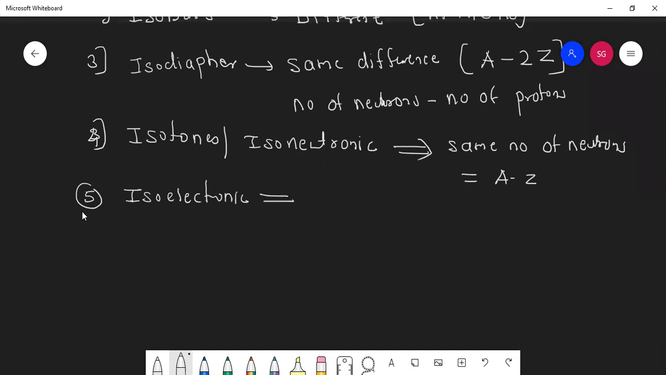Same what? Number of electrons same. Yes, same number of electrons. Students, this isoelectronic can be an atom, it can be a molecule, or it can be an ion.